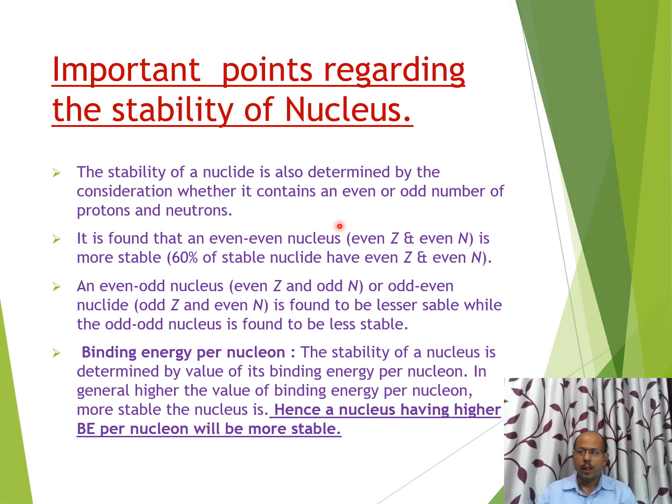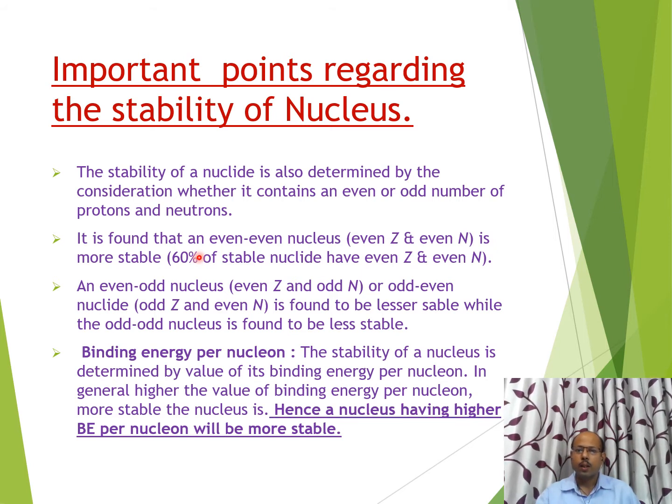If we calculate whether they are even or odd, it will also affect the stability of the nucleus. It is observed in different experiments that those nuclei which have an even number of protons and an even number of neutrons are found to be more stable in comparison to other nuclei. It means even nuclei will be more stable.